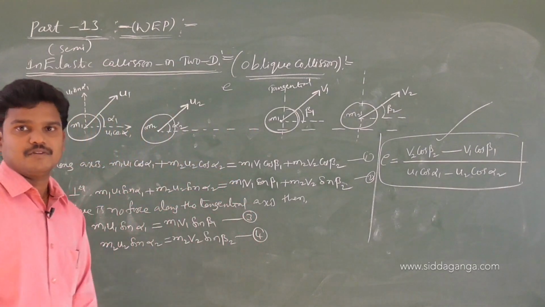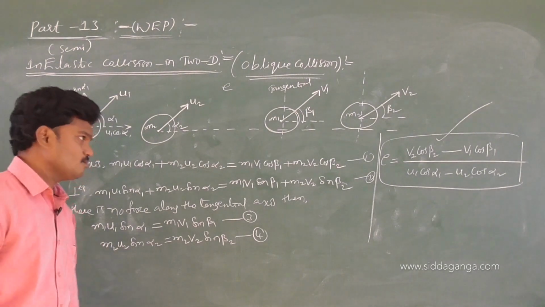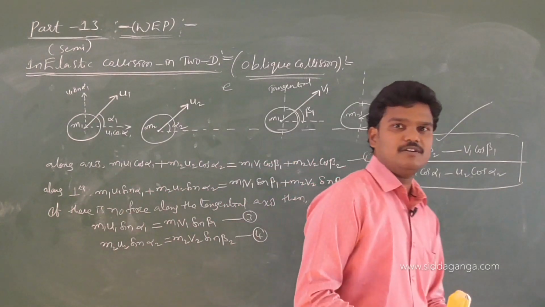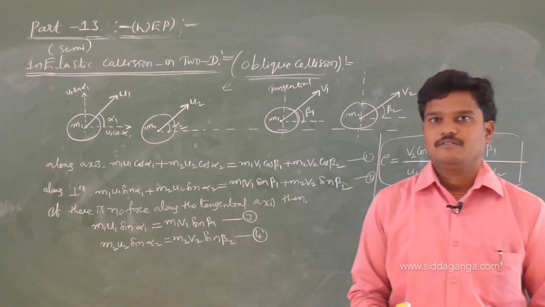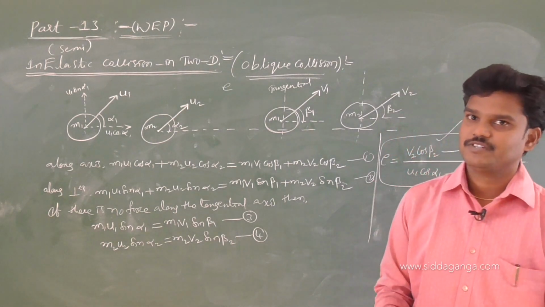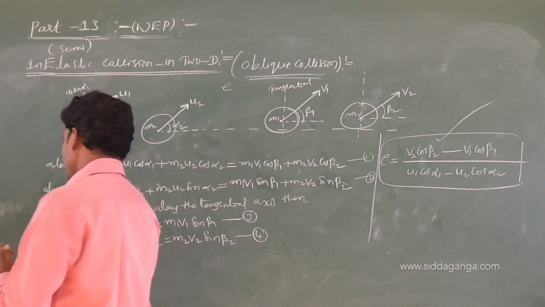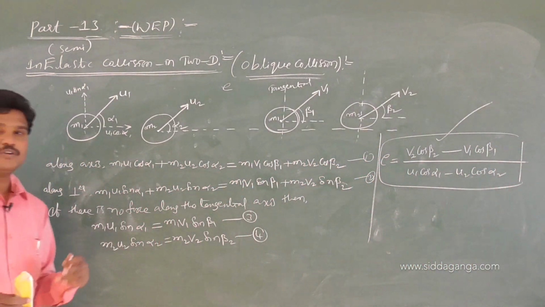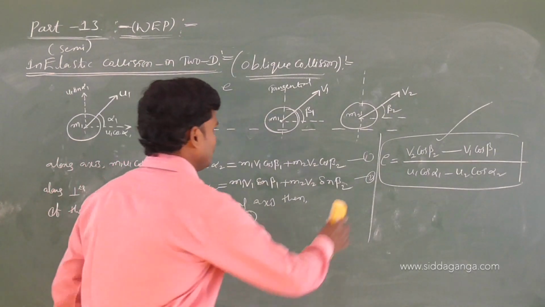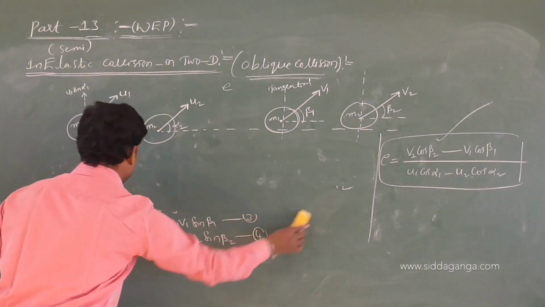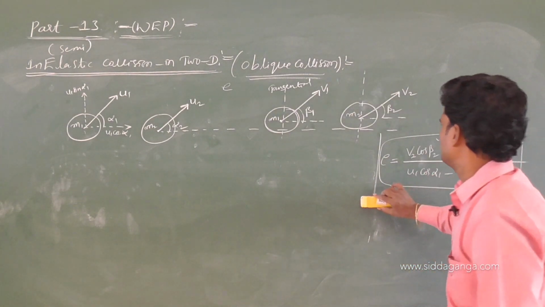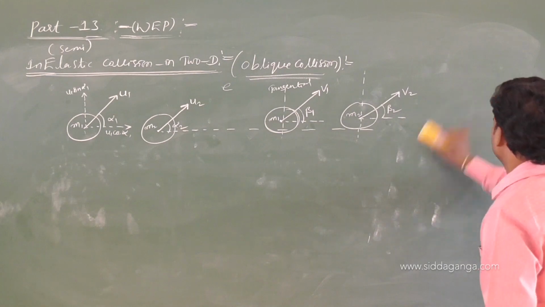V1 is the velocity of the first body after the collision, and V2 is the velocity of the second body after the collision. Now the target is to write the V1, V2 formulas. Before deriving this, let me write the V1, V2 formulas in the direct shortcut way.